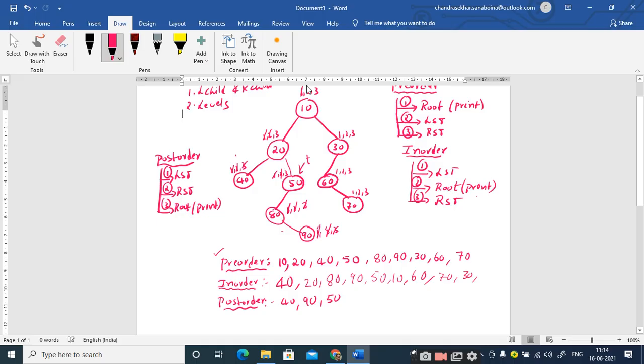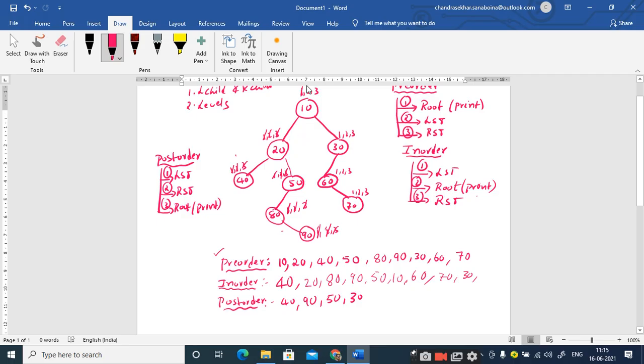So I print the root node, I strike off this third step, and since everything is completed at 50, I move the pointer to the parent node of 50, which is 20. So my T is pointing to 20 at this location, and I am done with the left subtree and the right subtree. You can observe here that the left subtree 40 is processed with the 3 steps, and the right subtree 50, 80, 90 are processed with all the 3 steps. So I am done with the traversal of the left subtree and the right subtree. The last step is visiting the root node. So I print the root node and strike off this third step at 20.